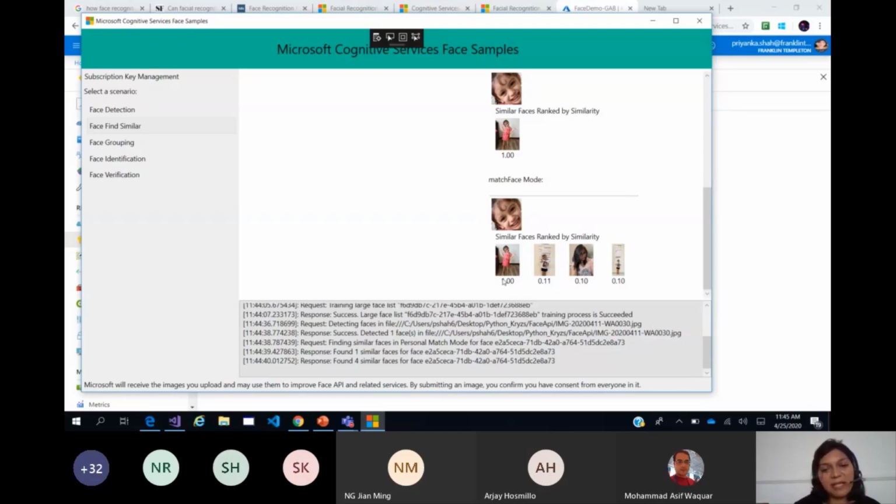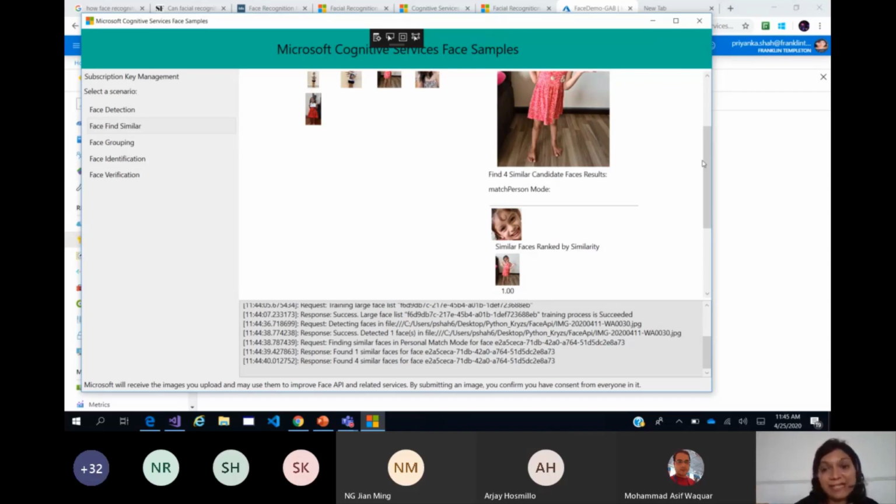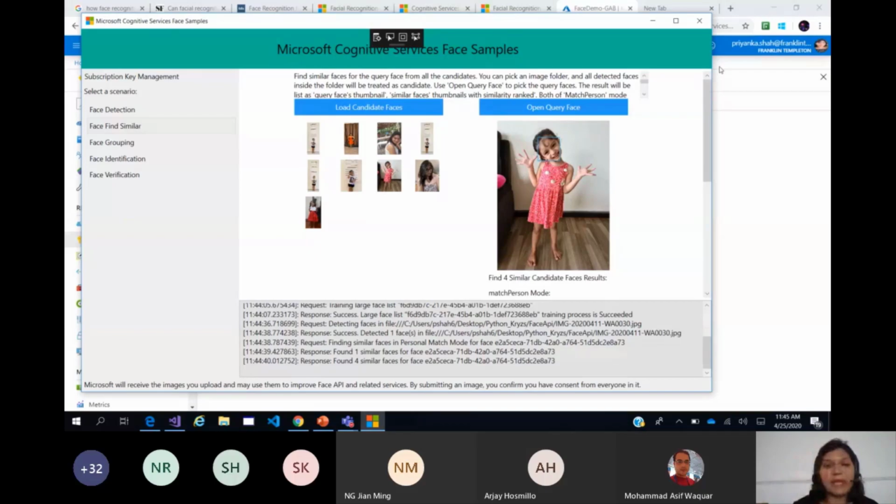Okay, so 100% match here, a 10% match here, and maybe another 10% probability that it could be her profile or her facial structure in the future. So this is the level of in-depth detail which we get by just using the simple Face API.